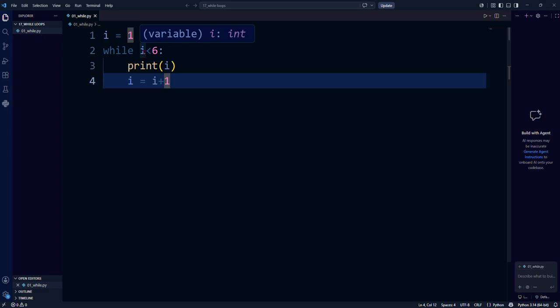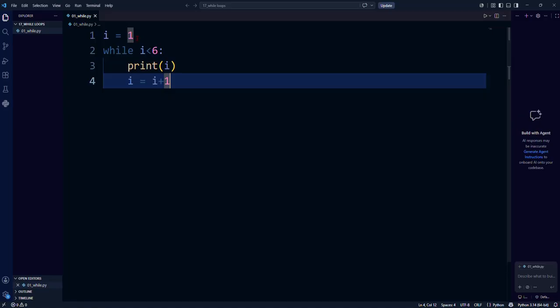It will check: is 2 less than 6? Yes, it is less than 6. Then it will print 2. Now i will become 3, 2 plus 1. The same thing happens again. 3 is less than 6, so it will print 3, then it will become 4, and so on until it becomes 6.